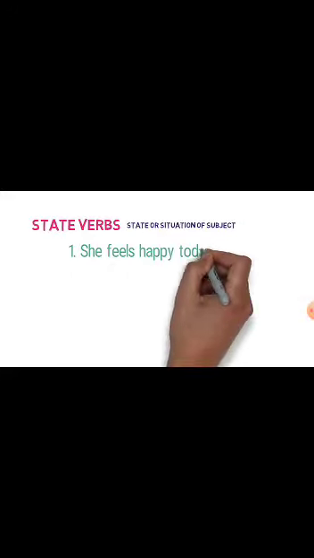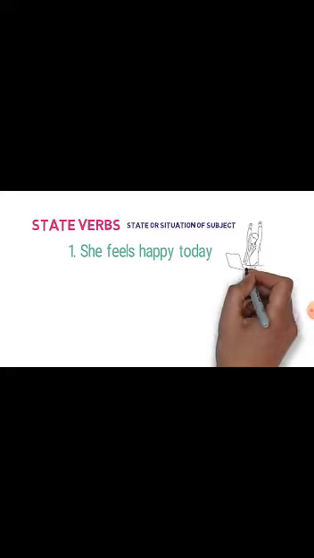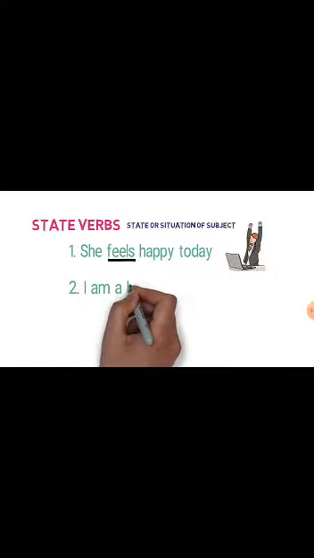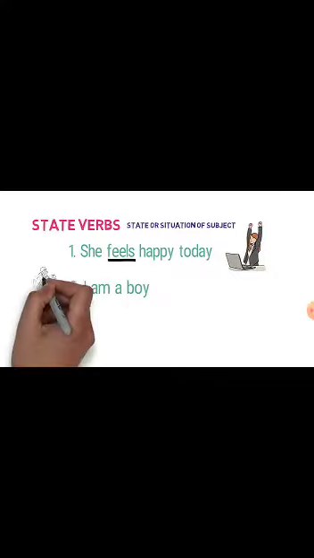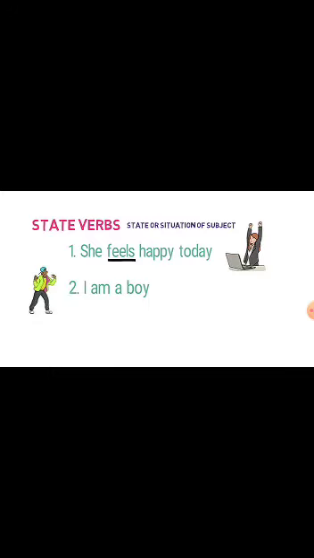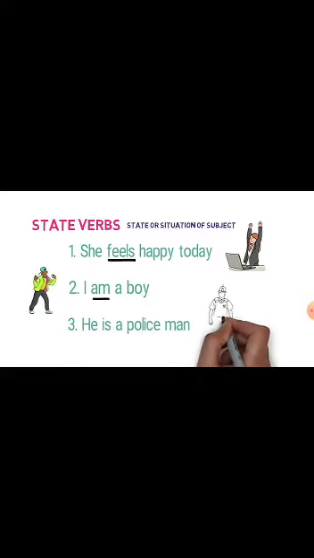First, she feels happy today. Here, what is the state of the girl? She is feeling happy. So, feels is a state verb. Second, I am a boy. Here, how do we define whether he is a boy or not? Using am as a state verb. Third, he is a policeman. Here, the state of that person is that he is a policeman. So, is is used as a state verb here. So, remember, verbs tell about the action or state of the subject.